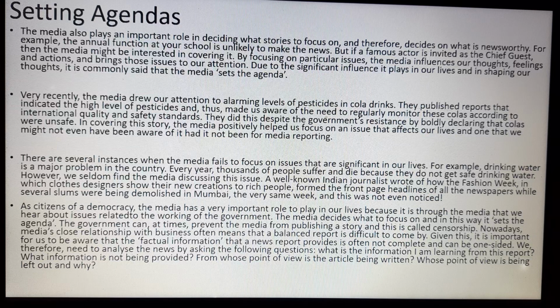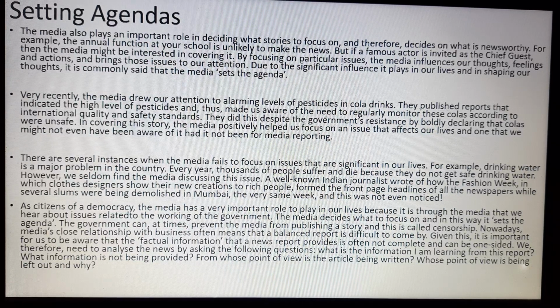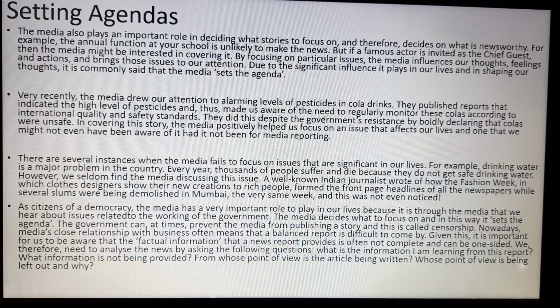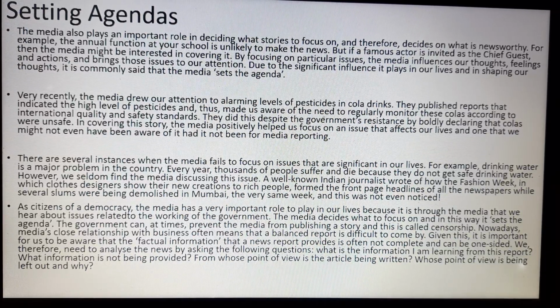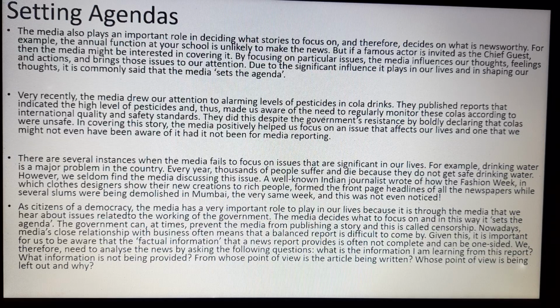They published reports that indicated the high levels of pesticides and thus made us aware of the need to regularly monitor these colas according to international quality and safety standards. So they are measuring and testing the quality standard of that Coca-Cola. They did this despite the government resistance by boldly declaring that colas were unsafe. So they did this, but the government had already declared that colas are unsafe to drink, we must not drink that.